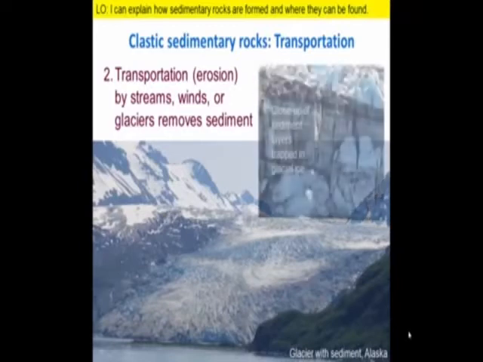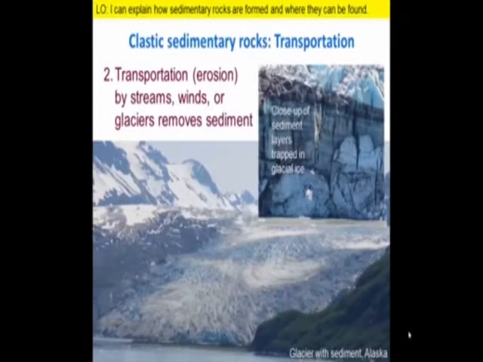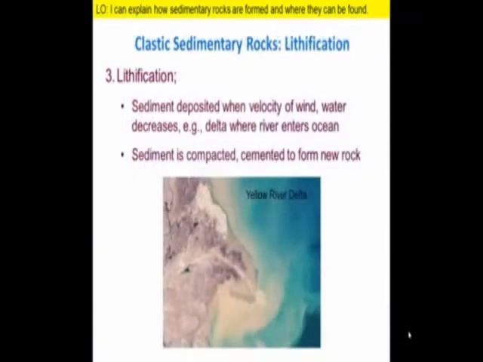For example, the dark surface on the Reed Glacier in Alaska reflects the sediment that is exposed as the ice melts. If we look closely at the glacier, we can see layers of sediment encased in the ice. So sediment is first weathered from rocks during the breakdown phase, next it's eroded and transported, and finally it's dumped or deposited in some location. Sediment is deposited when rivers enter the ocean, or when wind velocity decreases, or where glaciers melt.